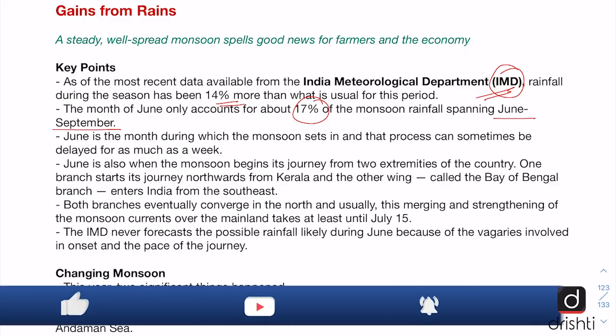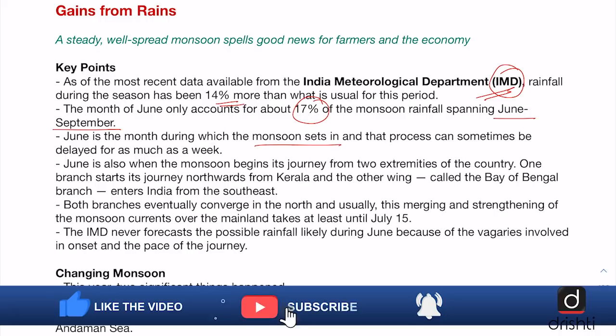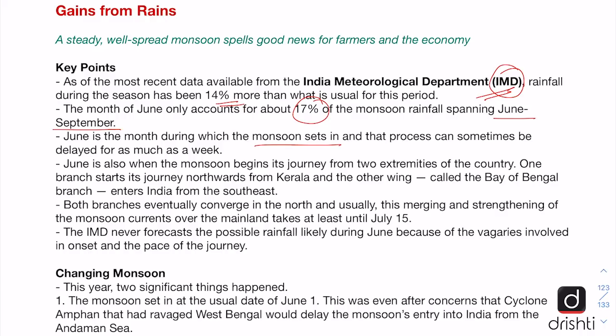Also, June is the month when the monsoon sets in, and this process can sometimes get delayed by as much as up to a week. Another important thing to note here is that when the monsoon hits the Kerala coast, there are two branches of the monsoon. One proceeds northwards from Kerala and the other comes from the Bay of Bengal. These two branches converge in the north, and usually this merging of the two branches of the southwest monsoon takes place around July 15th.